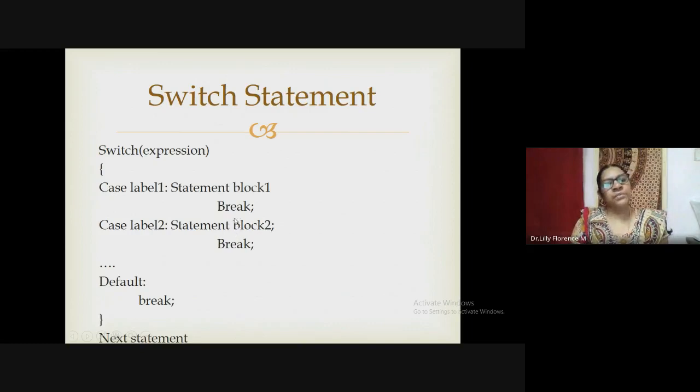The label can be integer or character. Then we can define the set of statements. Then break statement. Break is a must here. It will break and come out of the switch statement. If you miss giving the break statement, the next label will execute. So that is why break is very, very important here. And another one, default, we can give here. If our expression does not match any label which we have defined, it will execute the statement given under default. This is the syntax for switch statement.